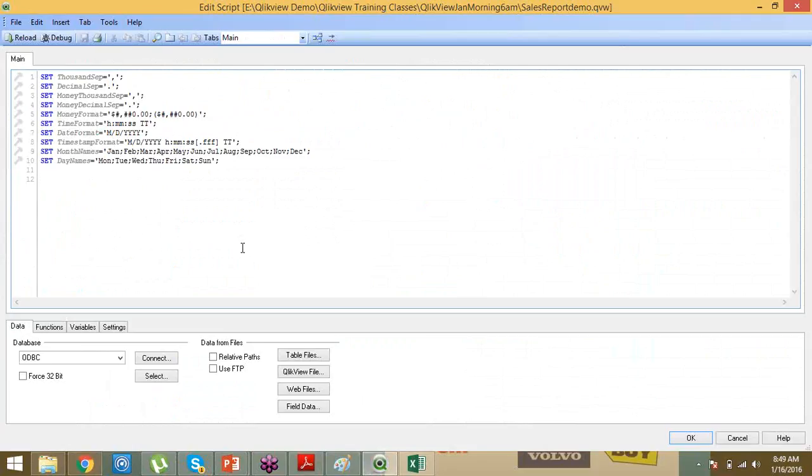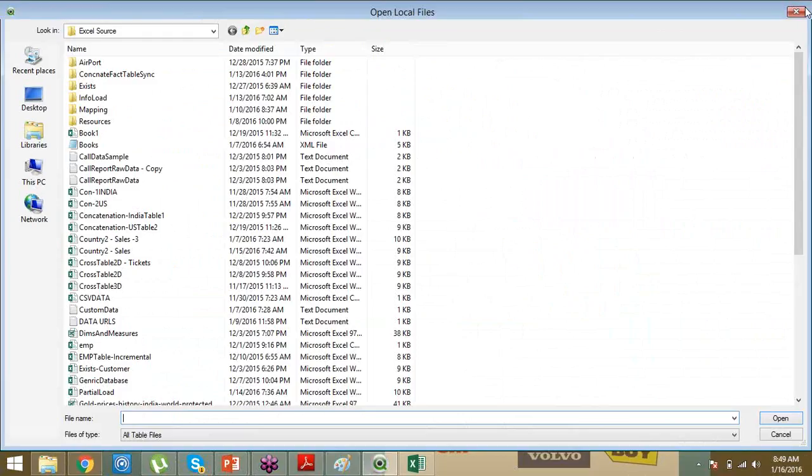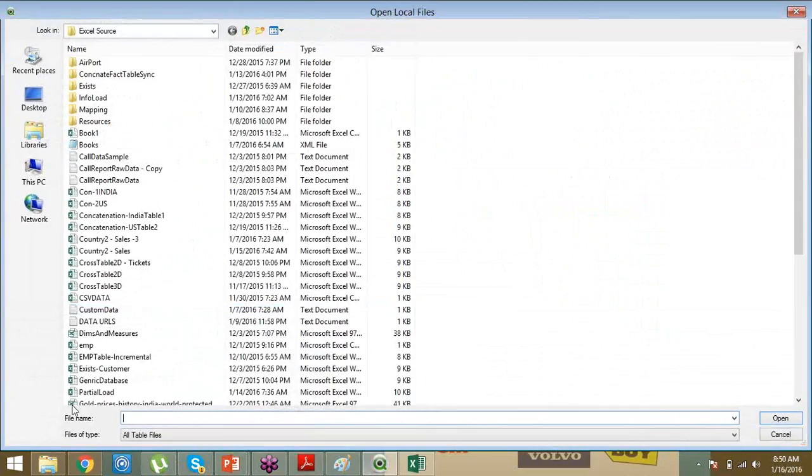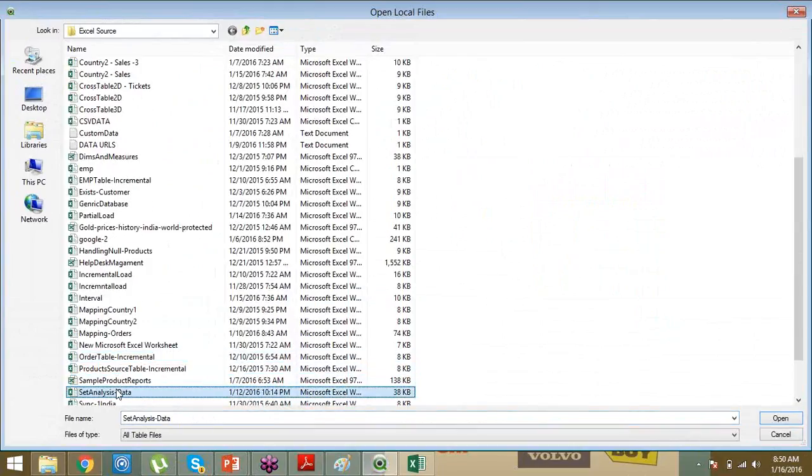Let's create it: the BI tool QlikView comes into the picture. Now see how fast we can develop. Let's see the time. It's 8:49, and I'm starting my project. The first step is loading the data into QlikView. Click on the tables file option and search for the file, set data analysis, and that's it.